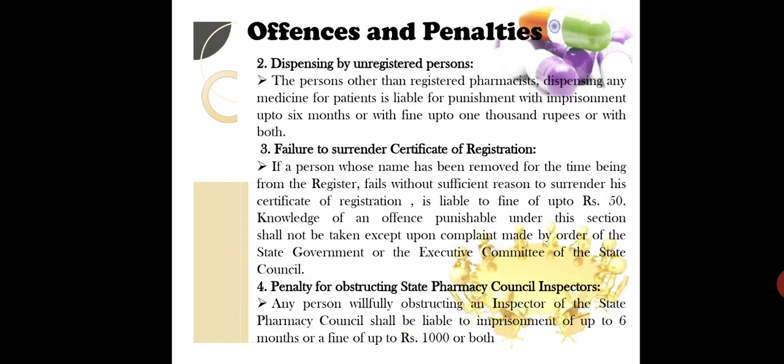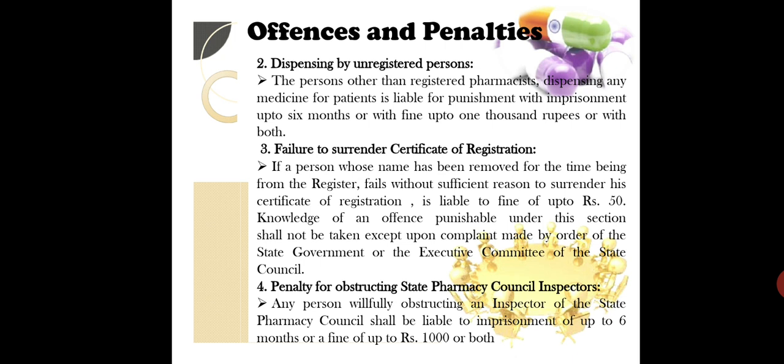Dispensing by unregistered person was the second offence we were talking about. A person other than the registered pharmacist dispensing any medicines for the patient is liable for punishment with imprisonment up to 6 months or with a fine up to ₹1000 or with both. Failure to surrender the certificate of registration: if a person whose name has been removed for the time being from the register fails without sufficient reason to surrender his certificate of registration, he is liable to a fine of rupees up to 50. Knowledge of an offence punishable under this section shall not be taken except upon complaint made by order of the state government or the executive committee of the state council.